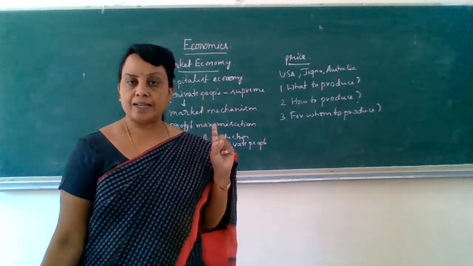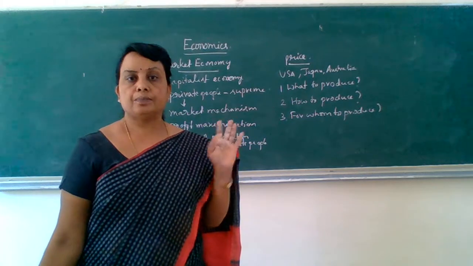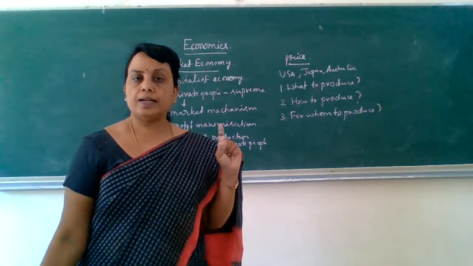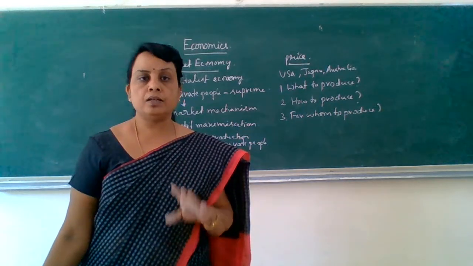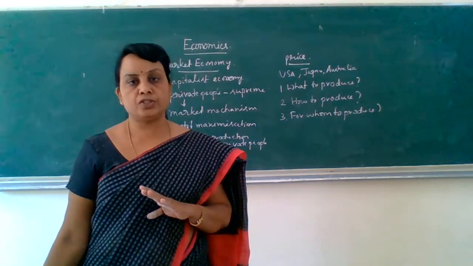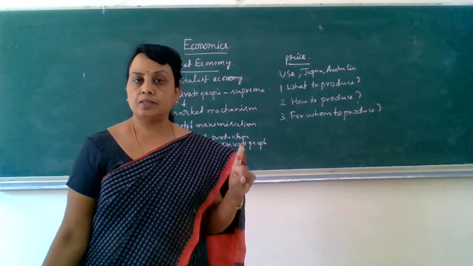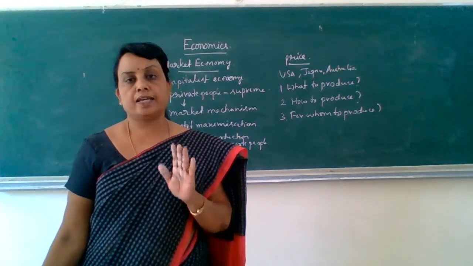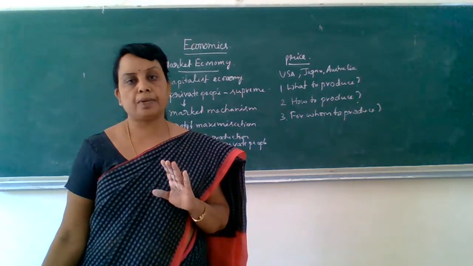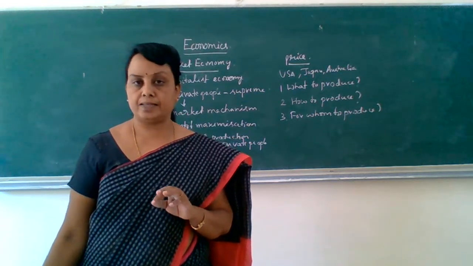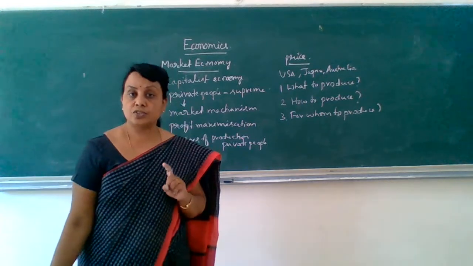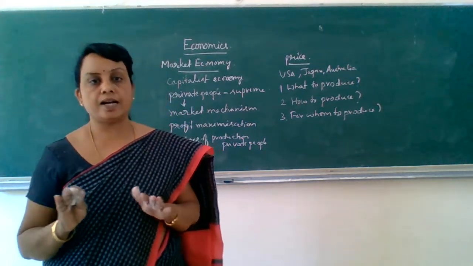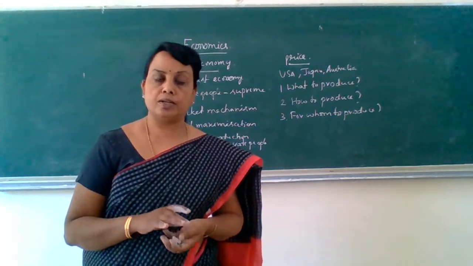But in market economy, the private people play the major role. And in a centrally planned economy, government takes all the major decisions. But in a market economy, private people take all the decisions based upon the market mechanism. And in a centrally planned economy, all the factors of production are under the control of the government.